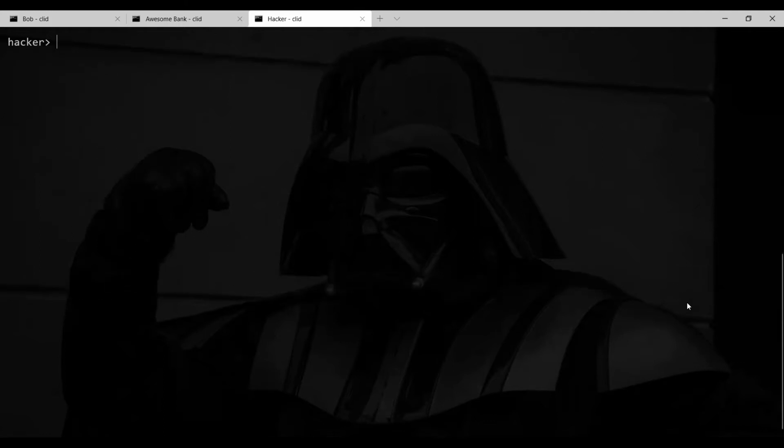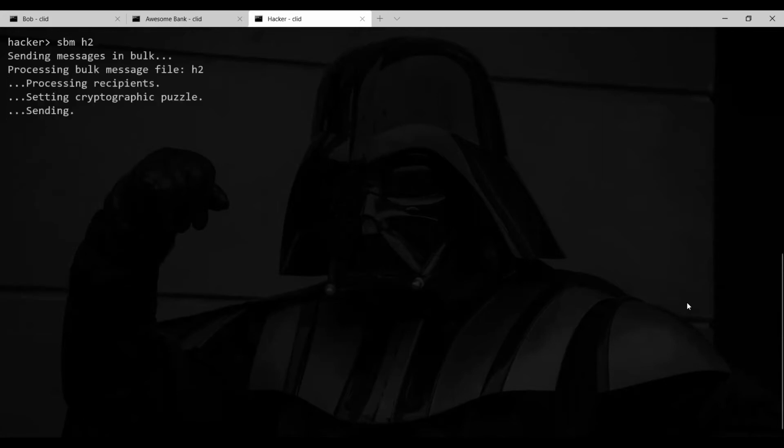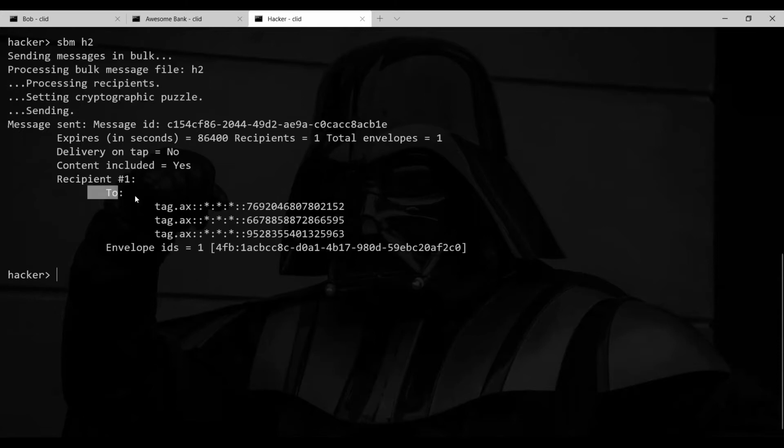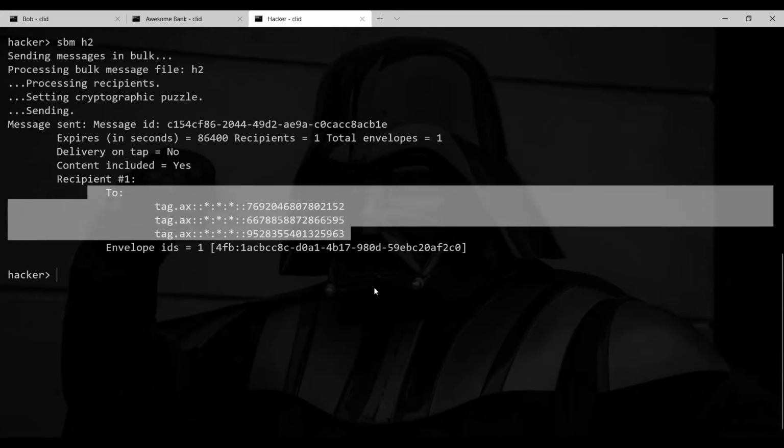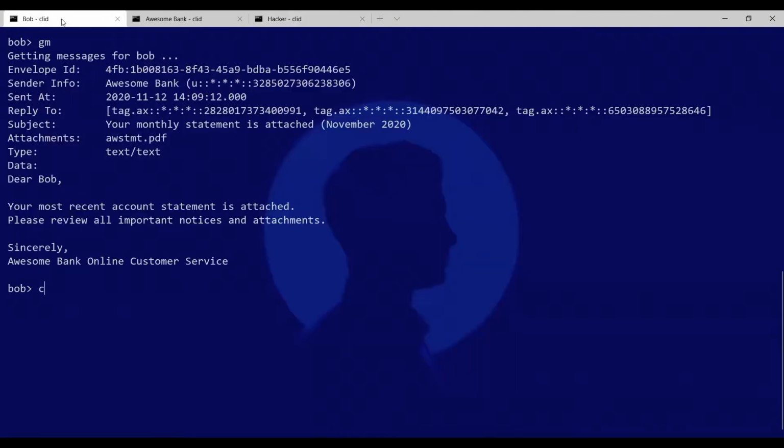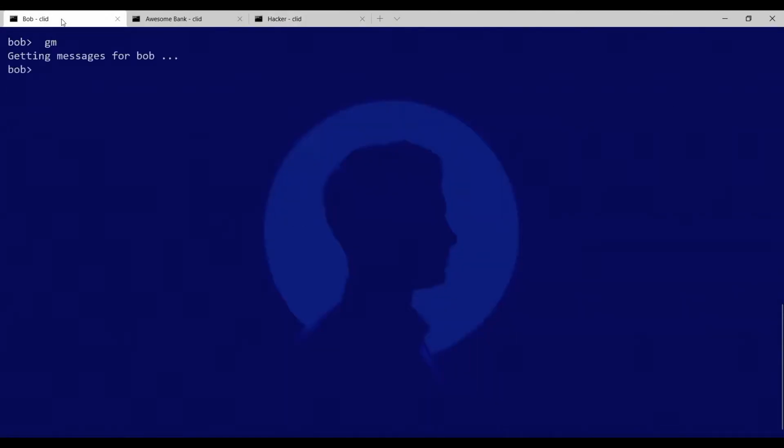Now, what happens if the hacker somehow figures out the address combinations? Okay, let's see what happens. Let's go ahead and send a message again. Now, this time, the hacker has gotten a hold of Bob's address combination, and perhaps he's stolen it, and he sent a message there. Now, Bob should not get this message if Binbox defenses work correctly. Let's keep our fingers crossed and check Bob's messages now. Awesome, no message from the hacker.